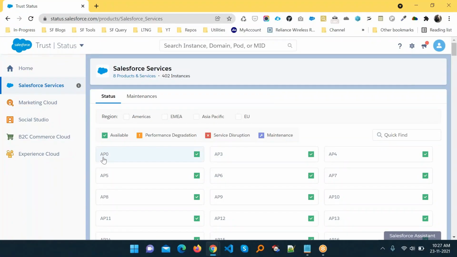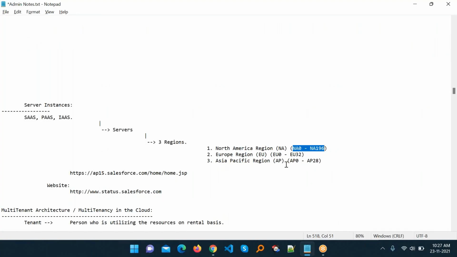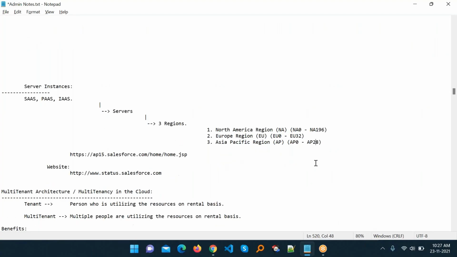You can check AP0, and the last AP you can see here is 28. So our range is AP0 to AP28 for Asia specific. You can check each and every server range based on your requirement. Otherwise, you can leave it as it is.